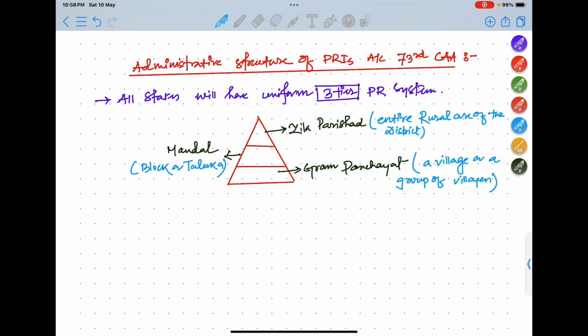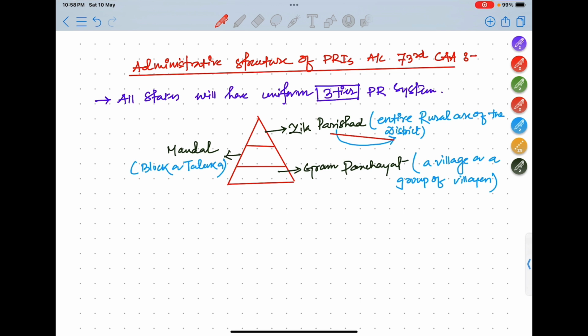Now some of you will say, if Zilla Parishad is the rural area of the district, then what about the other areas in the district, that is, urban area? So for urban area it is municipality or something else, we will discuss. Okay, for now just understand, in the 73rd Constitutional Amendment Act, Zilla Parishad will constitute the entire rural area of that particular district.